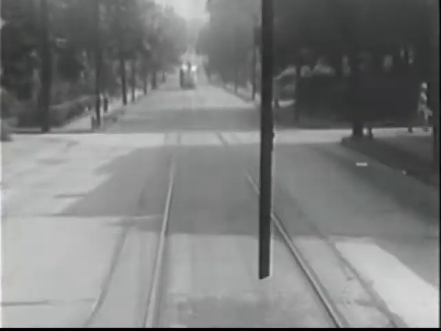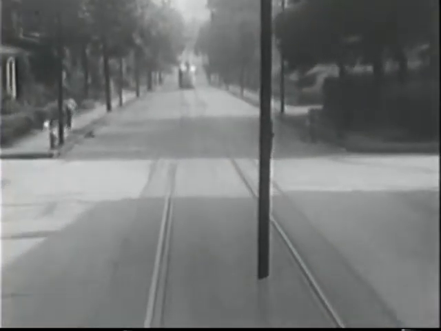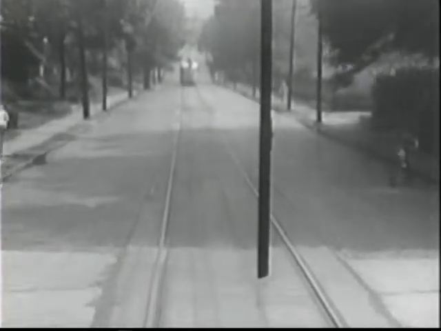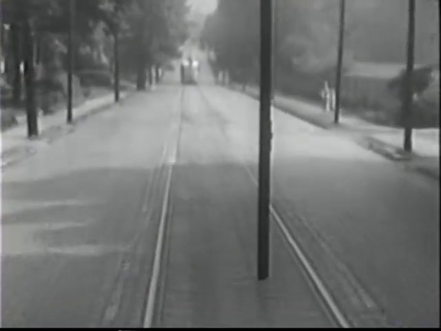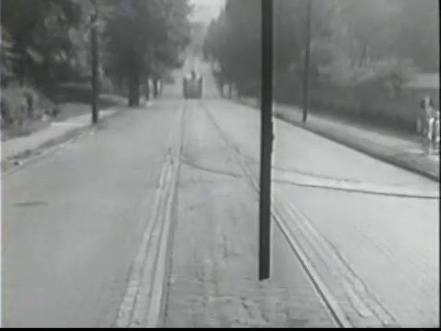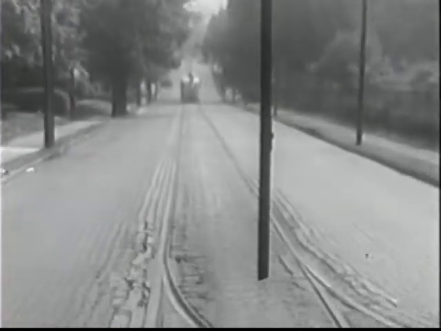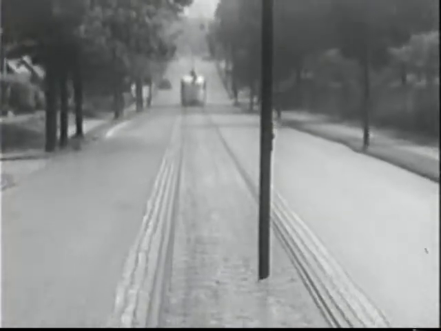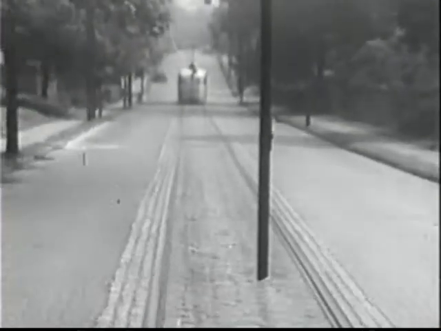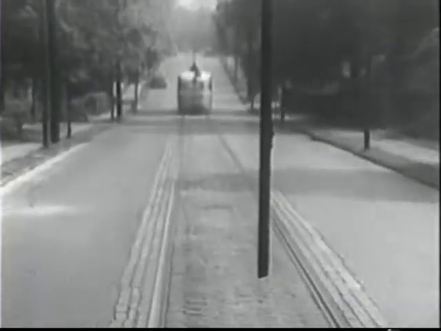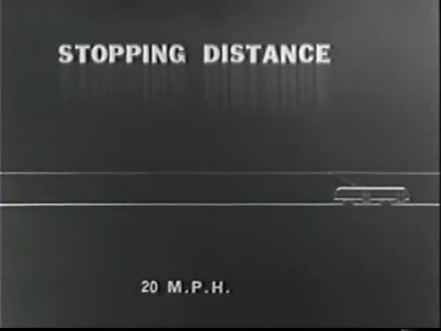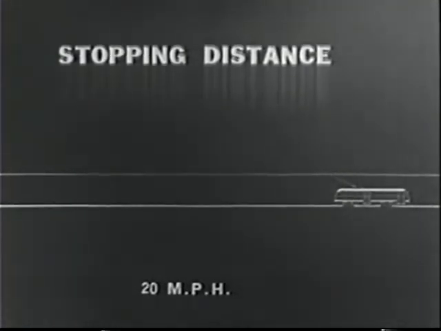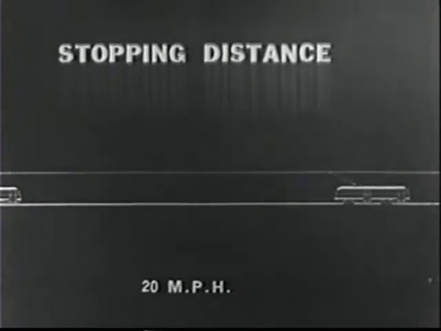Now let's consider stopping distance. Many of you think that stopping distance is the braking distance of your car, but there are other factors to consider. Here is a car following another car at about 20 miles per hour. From our previous calculations, we learned that is 30 feet per second. Here the same scene is shown in animation to show you the components of stopping distance. Speed, 20 miles per hour, 30 feet per second.